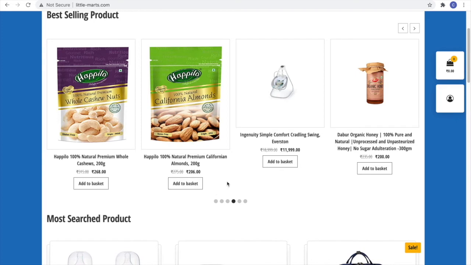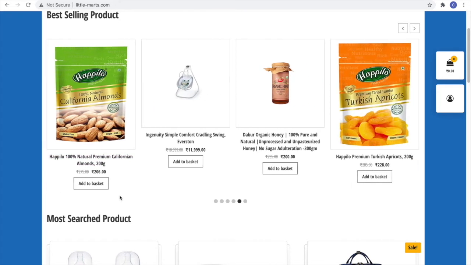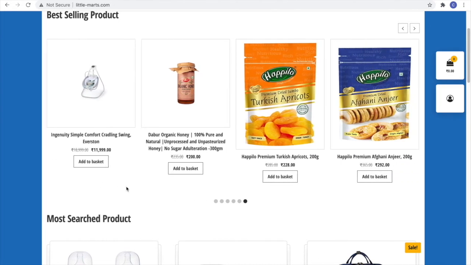I want to track the price of any specific product, and I want to get a notification if the price of that product gets reduced, right? So what I can do is track the product and its price. I can do web scraping on these two data points, that is the product, like Dabur organic honey, and its price, that is 200 rupees, on a daily basis.